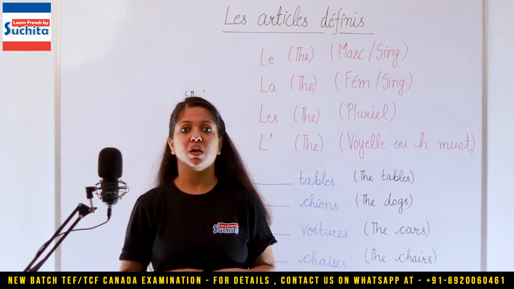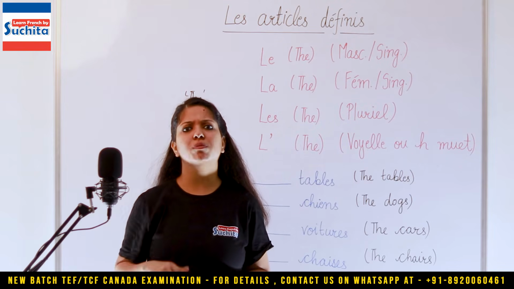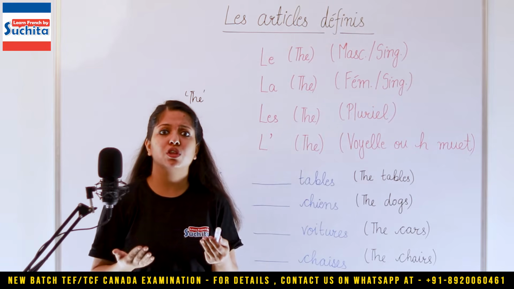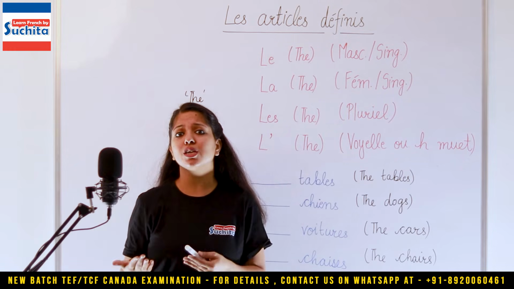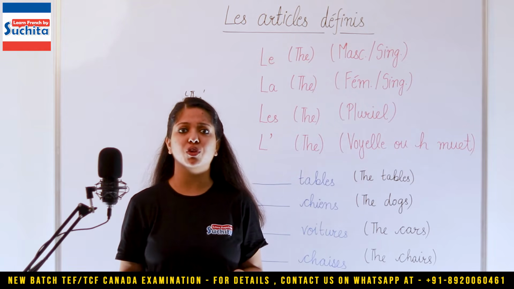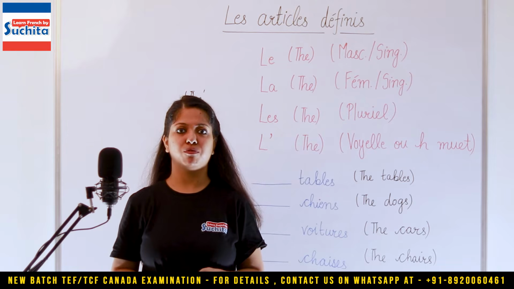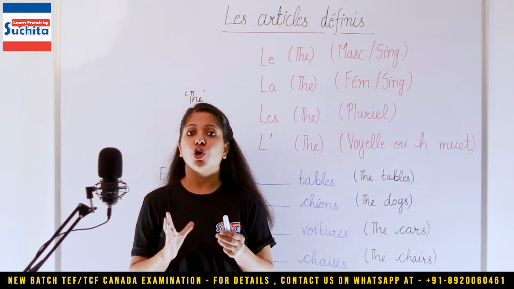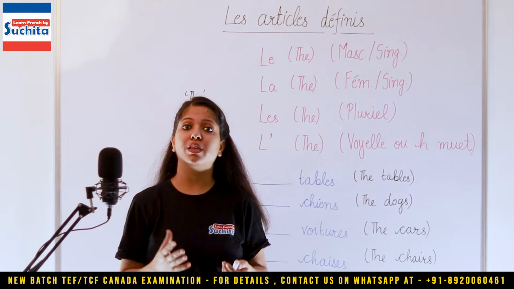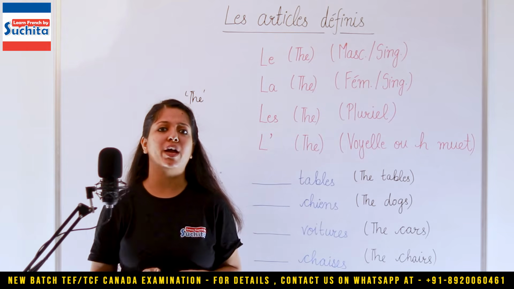That means what? If I say a table, the table, it will never come into your mind that the table is male or female because it is not. The nouns in English are not gender based. Table, chair, fan, clock, whatever examples I'm giving you, they are not feminine, not masculine. Unlike French. In French, all the nouns that you talk about, let's say the door, that would be either masculine or feminine. That we are going to see in a while.